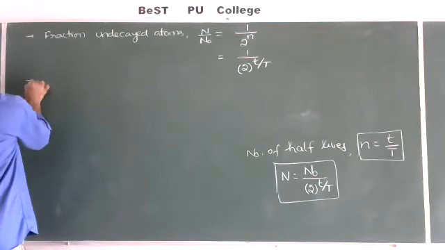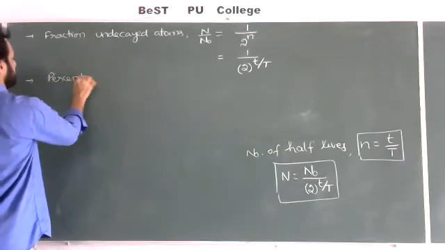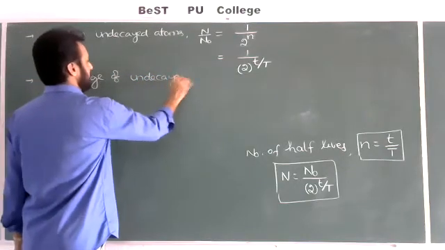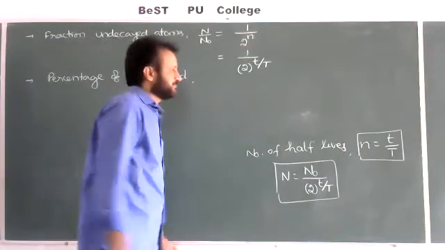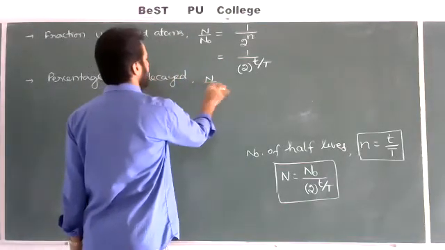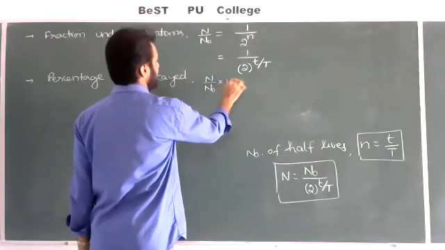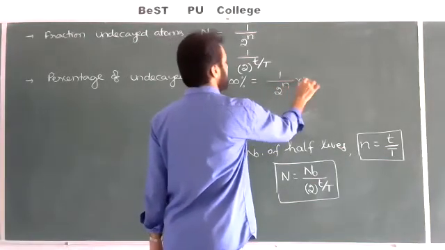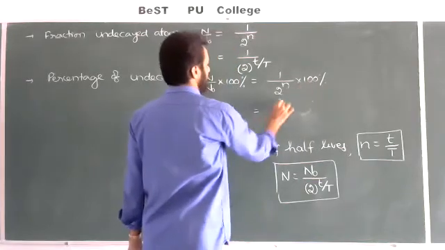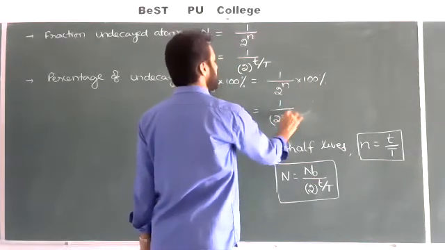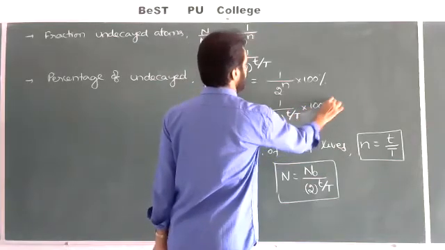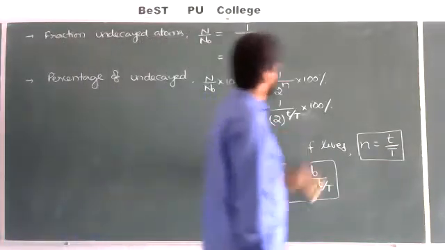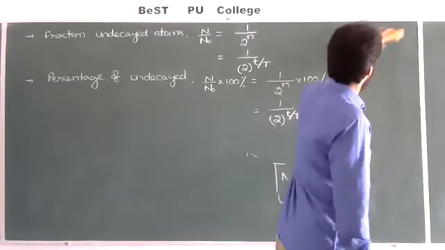If a percentage is asked, then the percentage of undecayed atoms: how much percentage of undecayed atoms will be there in the sample means N by N naught. Multiply both sides by 100 percent. It is equal to 1 by 2 to the power of n into 100%, or 1 by 2 to the power of small t by capital T into 100%, you should write. If you multiply with 100, we get the percentage of the sample, the percentage of the number of atoms that are undecayed.